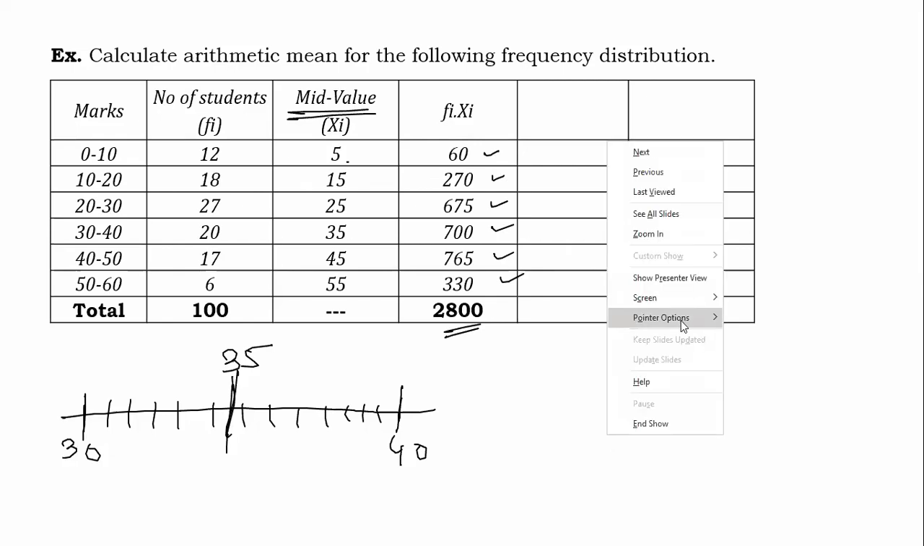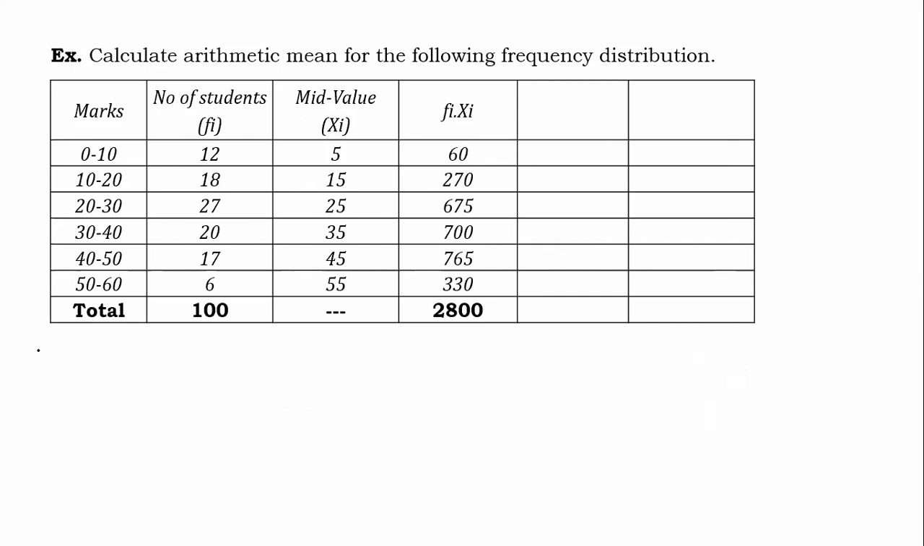And after that, we are going to see here the arithmetic mean. Arithmetic mean is called X bar. X bar is equal to, we know, summation Fi into Xi, i running from 1 to K, divided by capital N. So this is equal to 2800 divided by 100, and that is equal to 28. 28 is the arithmetic mean.